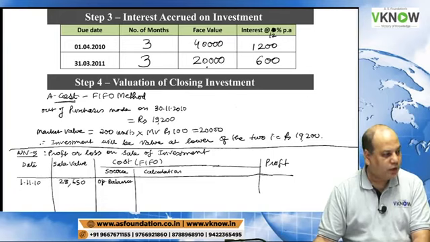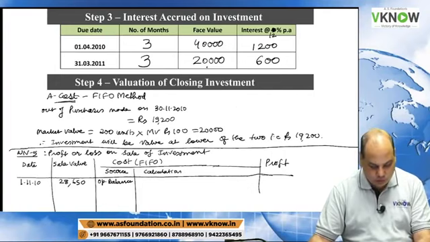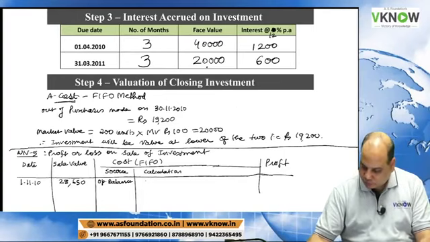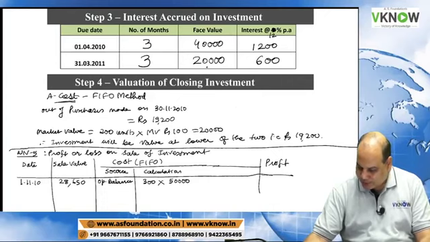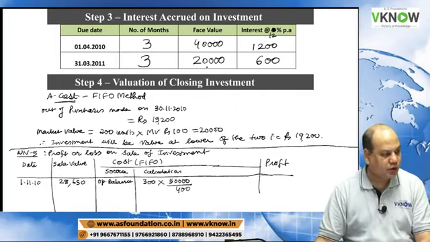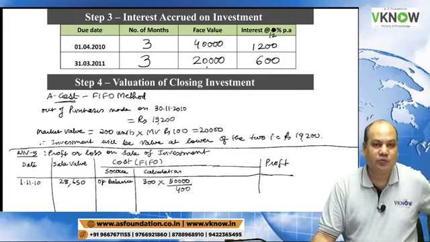Opening balance cost is equal to 300 into opening investment cost of 50,000 divided by opening quantity of 400.